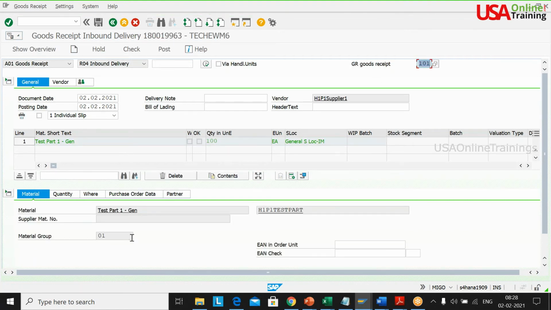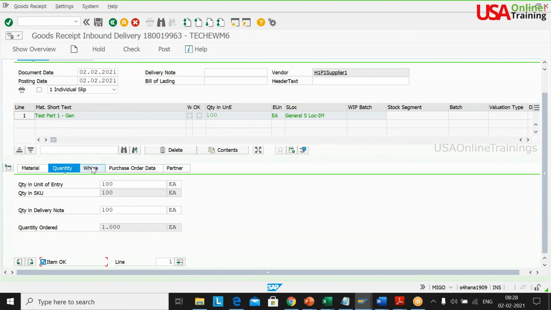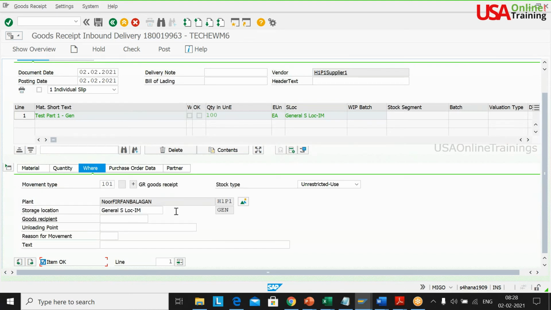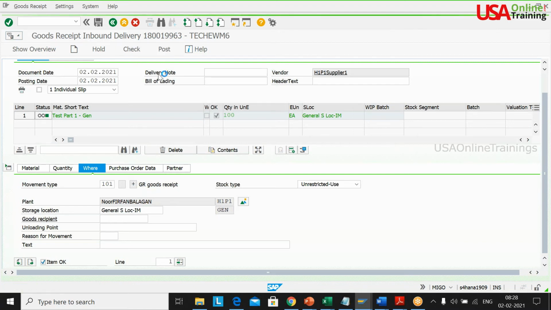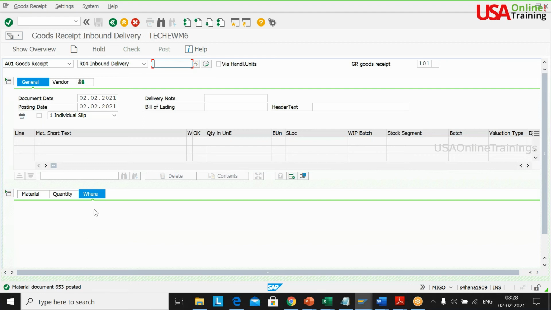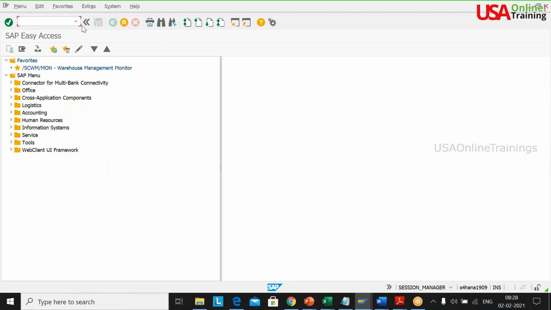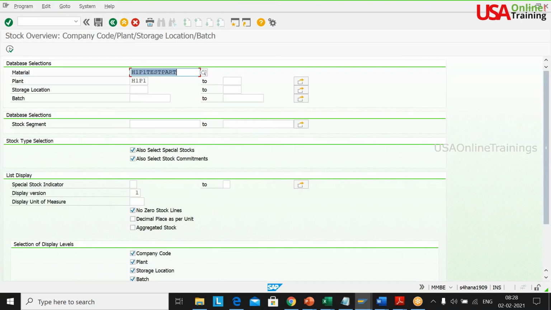Now where are you taking that? You are taking it into 101, general, unrestricted use. Post it. My material document got posted, sir. That means my storage location, my enterprise structure, everything is working fine.